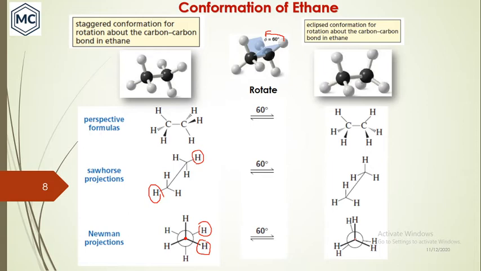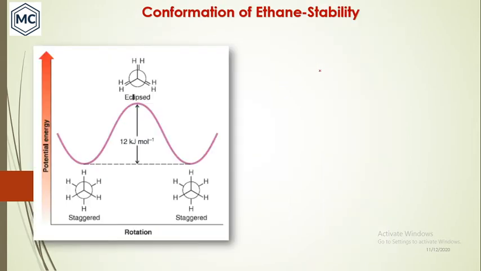This is the Newman projection, and this is the front carbon, and the back carbon is the circle, and all these are in the same plane. For viewing this, we just slightly rotated this hydrogen. Actually, this should be exactly behind this hydrogen. So this is the second conformation. For ethane, there are two conformations that you have to learn: one is the staggered conformation, another one is the eclipsed conformation.